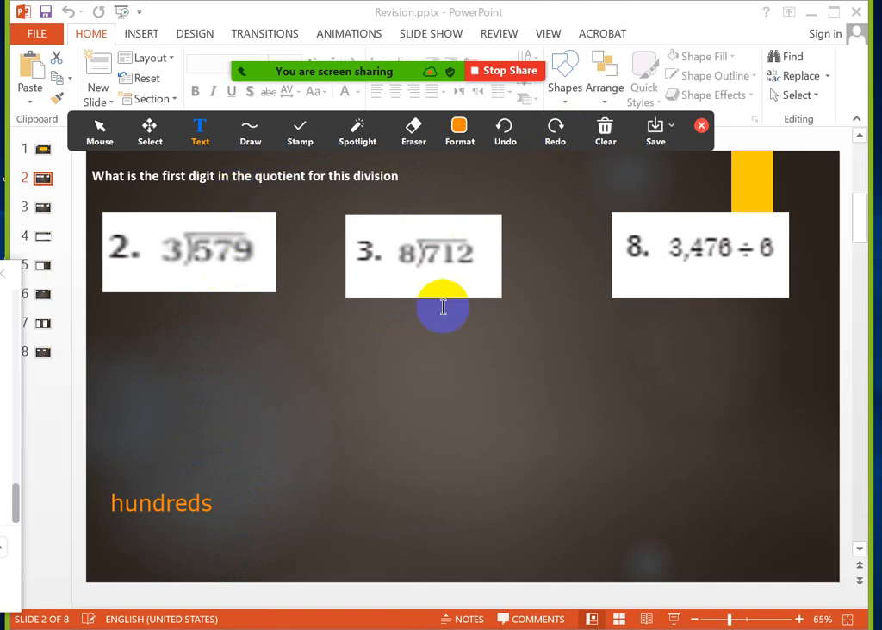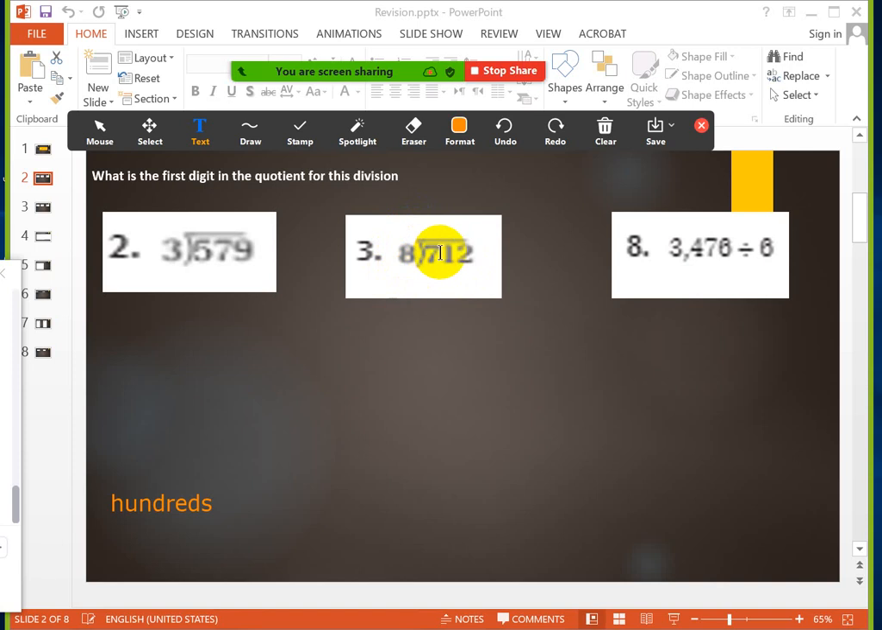Okay? What about also 712 divided on 8? So this is the answer for this question, girls. Now I will divide after that. But the answer is what? Hundreds. The first digit is 100. Now 712 divided on 8. I want to know the first digit in the quotient. Look, I will start from the left. 7. Can I divide 7 on 8? Can I? No. 7 less than 8. I can't divide 7 on 8.